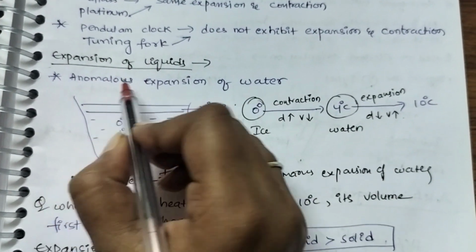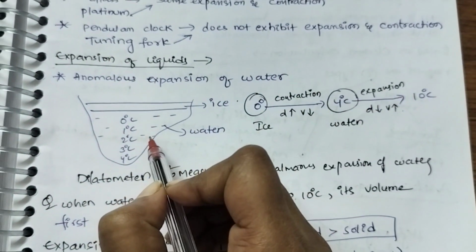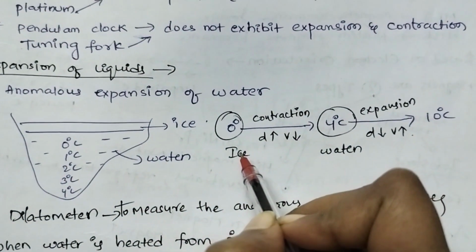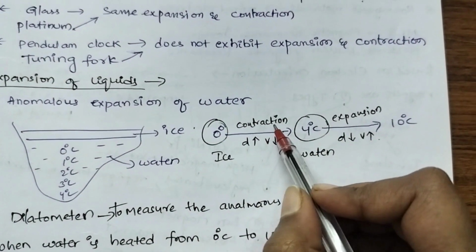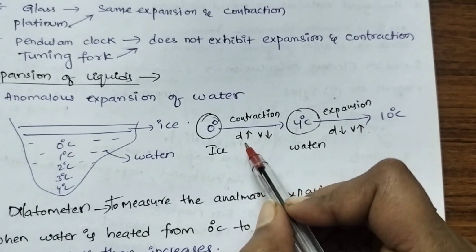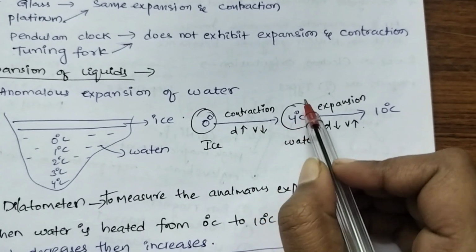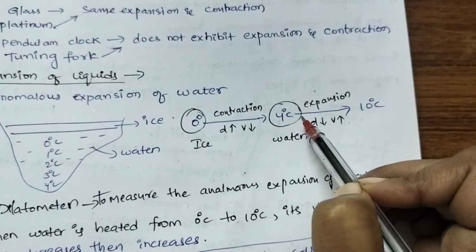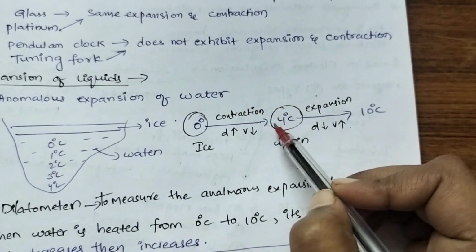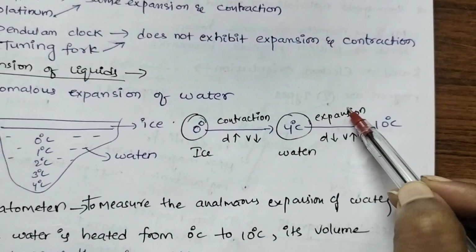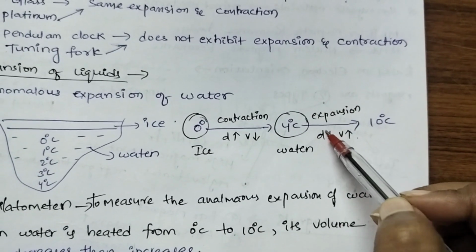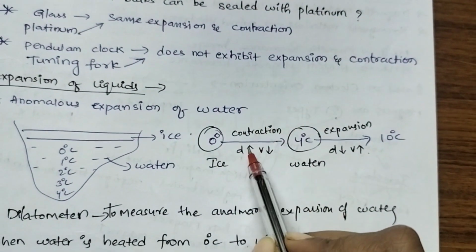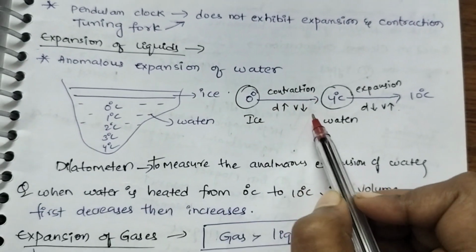Expansion of liquids, enormous expansion of liquids. At 0 degrees, water is in the form of ice. When the contraction takes place, the density increases, volume decreases. At 4 degrees centigrade, expansion takes place. At 0 to 4 degrees, contraction takes place, whereas from 4 degrees to 10 degrees, expansion takes place. During the time of expansion, density decreases, volume increases, whereas during the time of contraction, density increases, volume decreases.